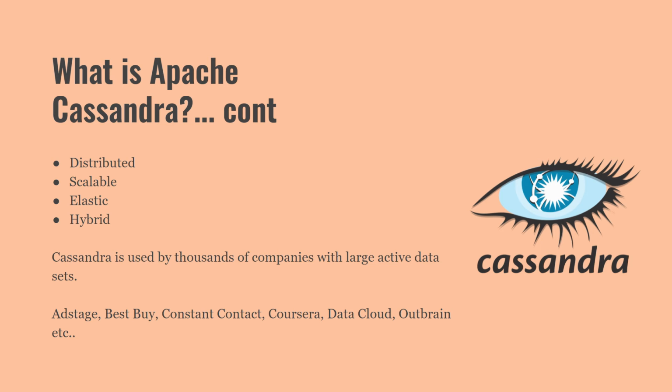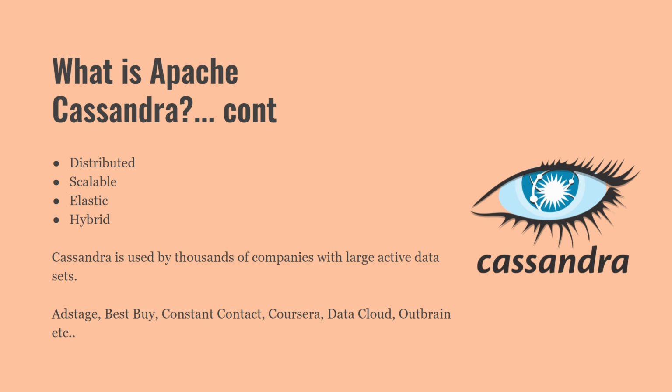Next feature is scalable. Read and write throughput both increase linearly as new machines are added, with no downtime or interruption to applications. Next is elastic. Cassandra streams data between nodes during scaling operations such as adding a new node or data center during peak traffic times.